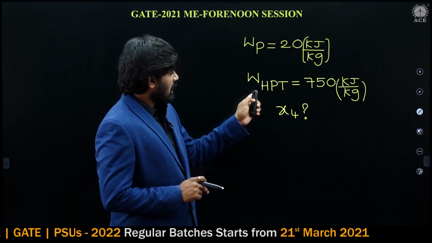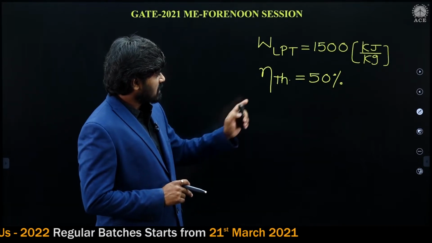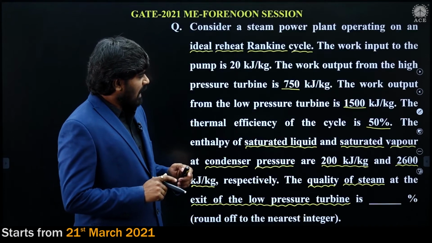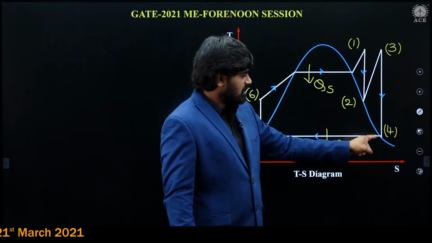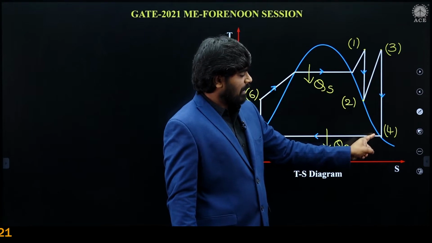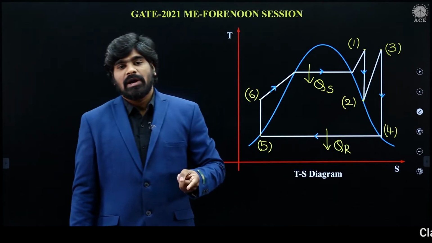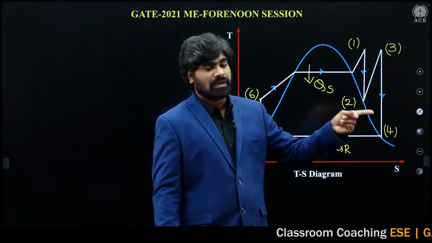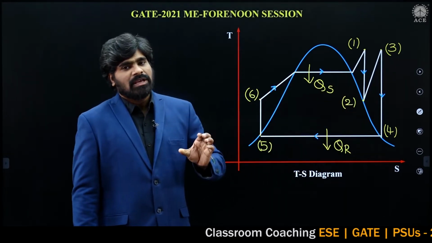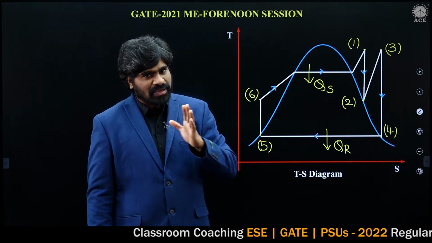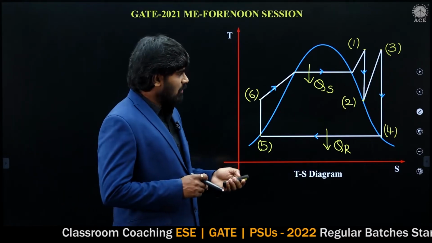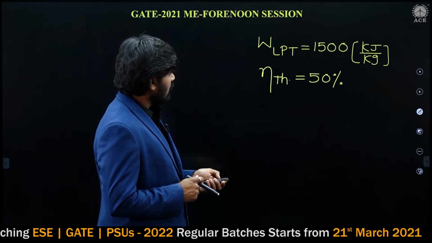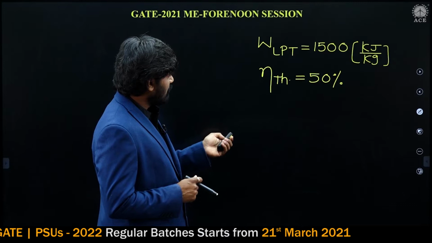So pump work is given, high pressure turbine work is given, low pressure turbine work is given, thermal efficiency is given as 50%. To find the dryness fraction at 0.4, first we need the enthalpy at 0.4. If you have the enthalpy at 0.4, you can find the dryness fraction. So first I am going to calculate W net, because low pressure turbine work and high pressure turbine work are given.